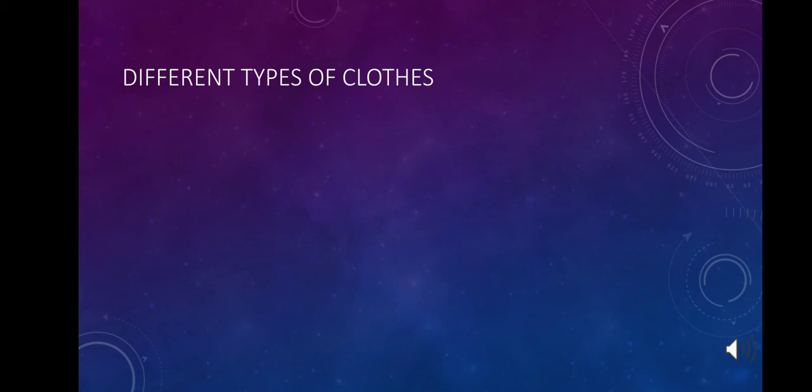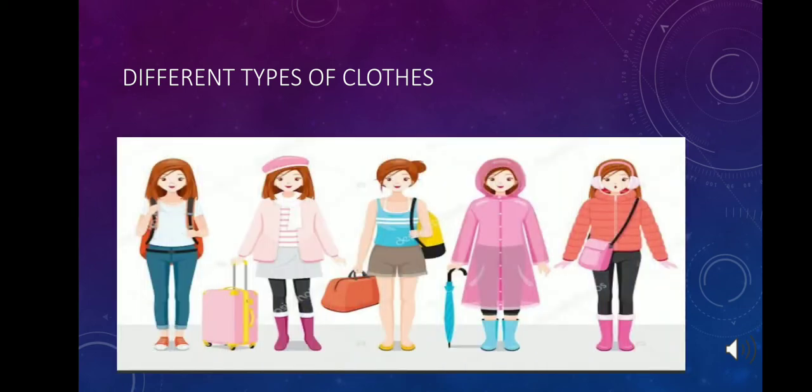Chapter 5 explains to us about the clothes we wear. We wear different clothes in different seasons. Like food and water, clothes are also one of our basic needs. We wear clothes to protect ourselves from heat, cold, rain, and insects.